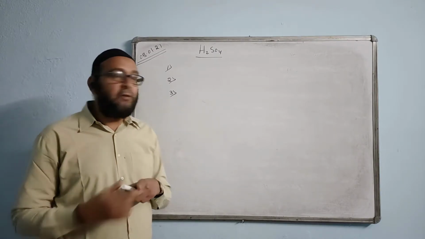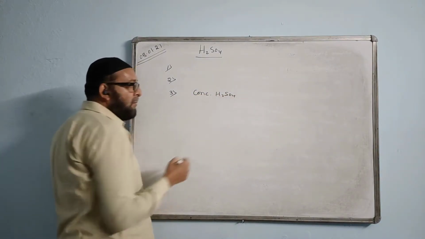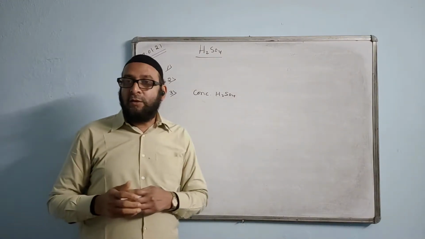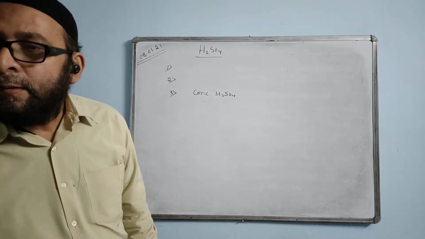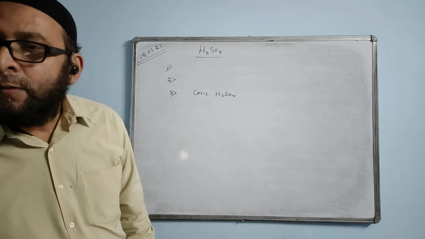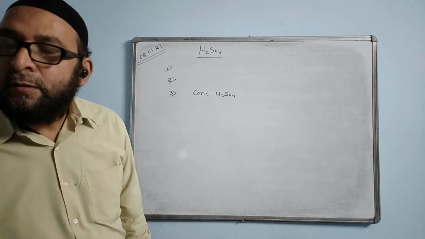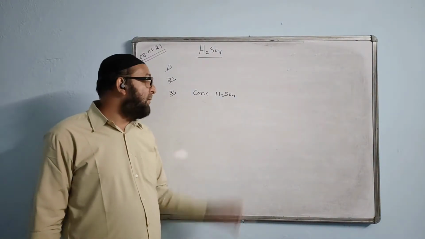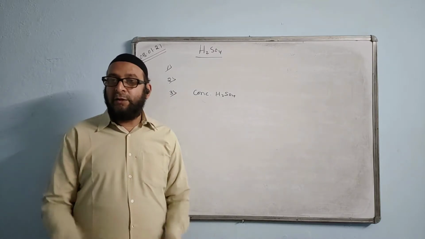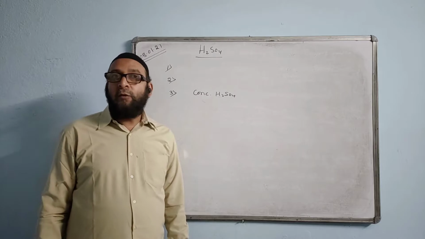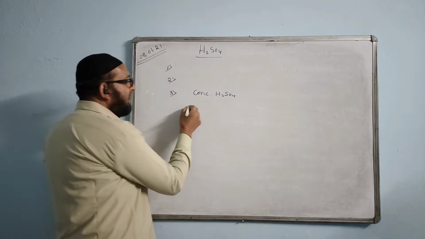Okay, now next one, concentrated sulfuric acid. Concentrated sulfuric acid is called the king of chemicals. This is known as the king of chemicals, and the reason is that it plays various roles in various reactions. You have to know which particular role it is playing in a particular reaction. Like it plays the role of a less or non-volatile acid. I think you know the reactions and the cases.